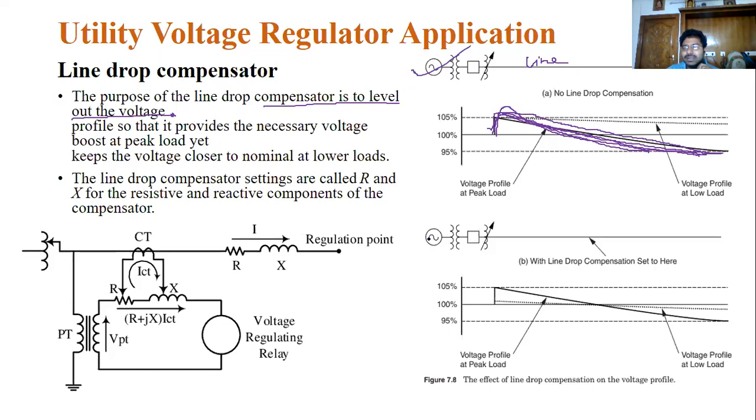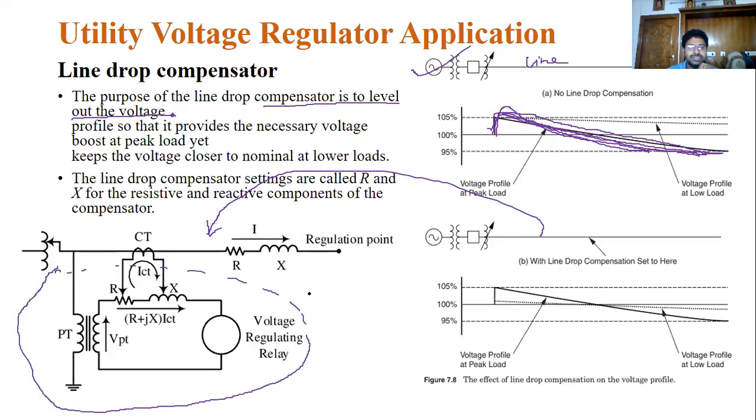Now this is the line, and at this point we are connecting this device, the line drop compensator. It is very simple. This device is connected using a current transformer as well as a potential transformer. It can measure how much current is drawn in the system and how much voltage is dropped in the system.